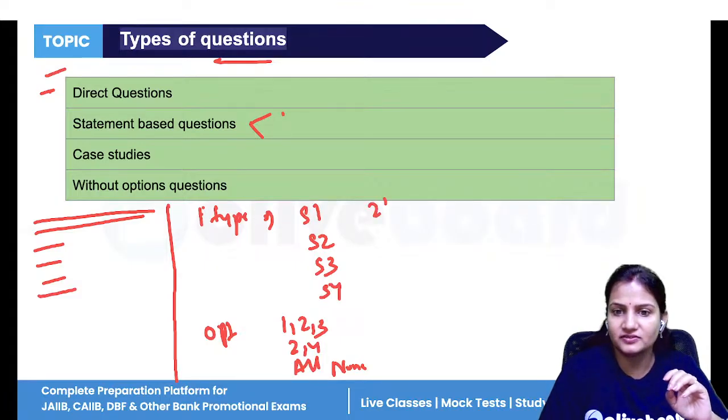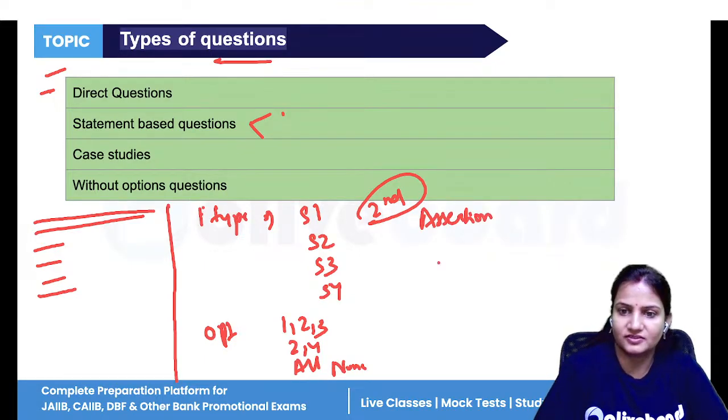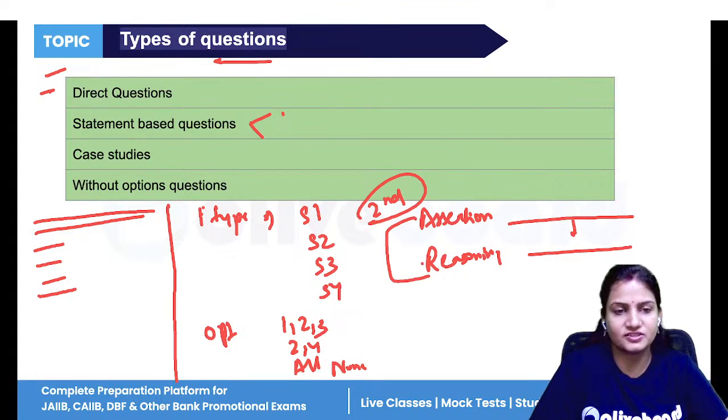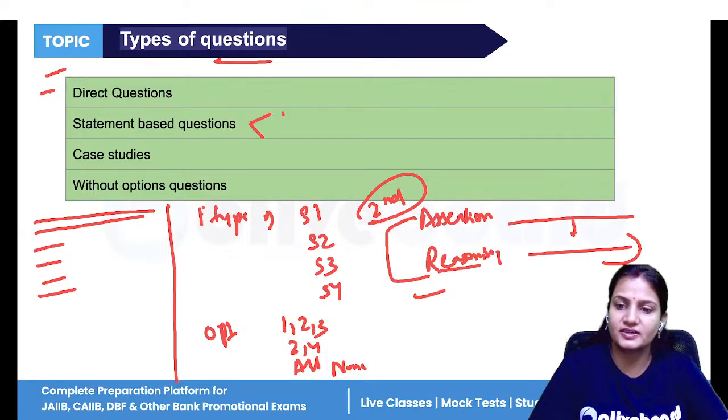Now, the second type is the questions in the form of assertion and reasoning. What is assertion and reasoning? A statement is given to you and its reason is also given to you. First you have to see whether these 2 statements are correct or not. If they both are correct, then you have to check whether these 2 statements are related to each other. If yes, then the reasoning correctly matches your assertion. If no, then the reasoning does not correctly match your assertion. So this is the second type of statement based question.